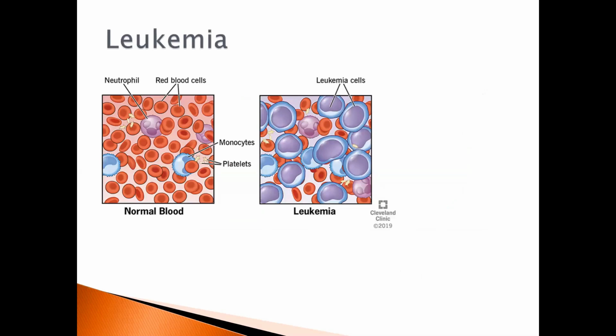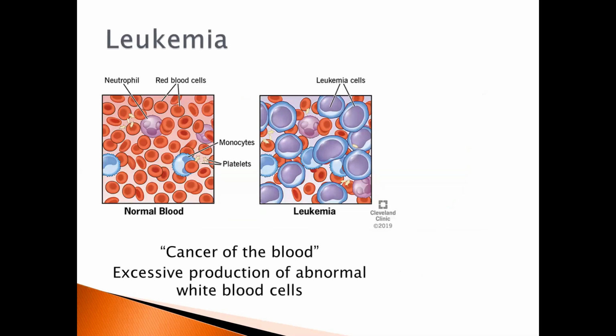Leukemia is referred to as cancer of the blood. It is a condition characterized by excessive production of abnormal white blood cells. It starts in the bone marrow then spreads to other body parts.